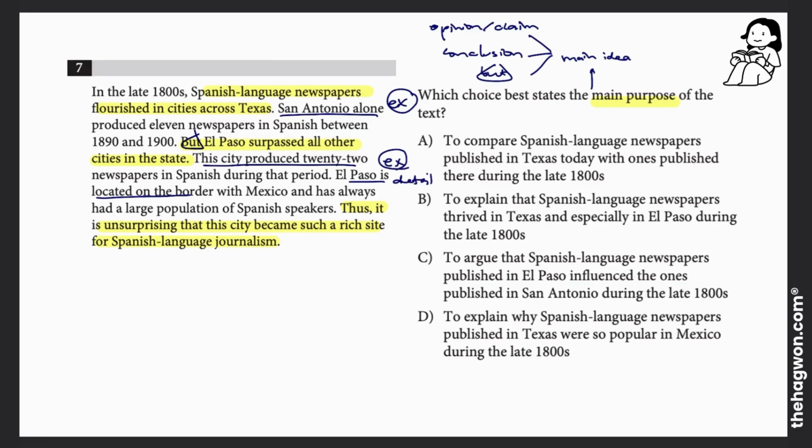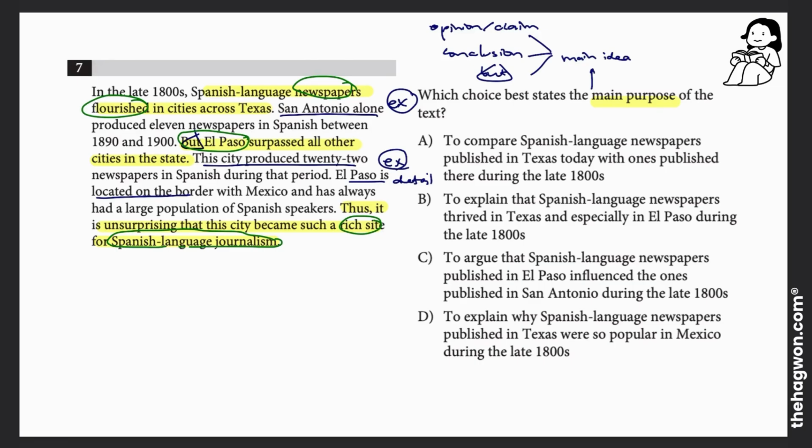That's going to be the purpose of this passage, to talk about, okay, Spanish language newspapers flourished. Specifically, El Paso did very well. So it's not surprising that it was a really rich site for, again, Spanish language newspapers or journalism. So that's really what I'm going to focus on. Now I'm going to go look at the 4 answer choices.